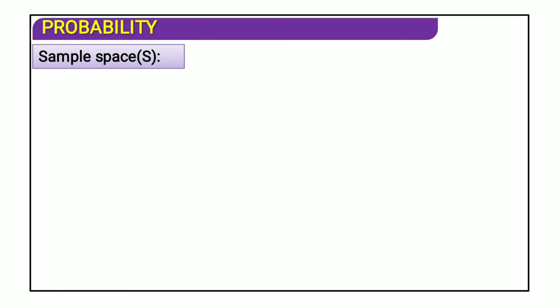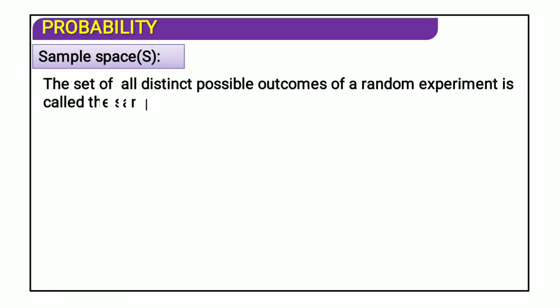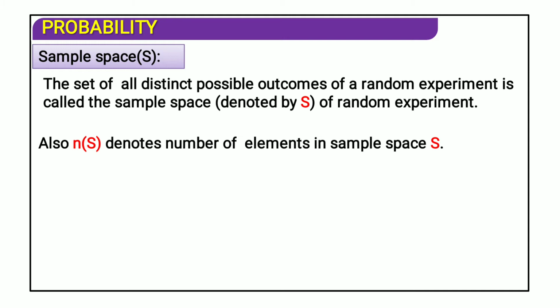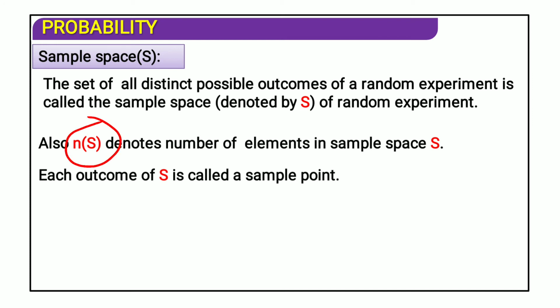Then sample space. What is sample space? In the previous class we did this. The set of all distinct possible outcomes of the random experiment is called the sample space, denoted by S. It is also denoted by n(S). It denotes the number of elements in the sample space S. n(S) means the number of elements in the sample space. Each outcome of S is called a sample point. Each element of S is called a sample point.